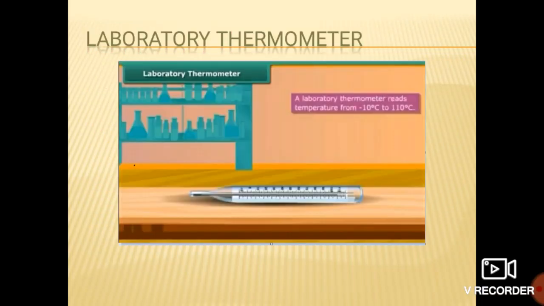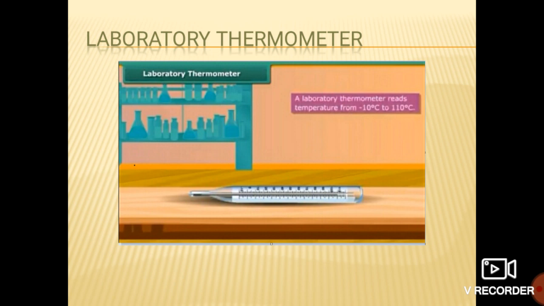Now there is one thermometer here, that is a laboratory thermometer. See students, mainly there are two types of thermometer: clinical thermometer and laboratory thermometer. So what is this laboratory thermometer? The name itself indicates that it is the thermometer which is used in the lab. That's why it is known as the laboratory thermometer.